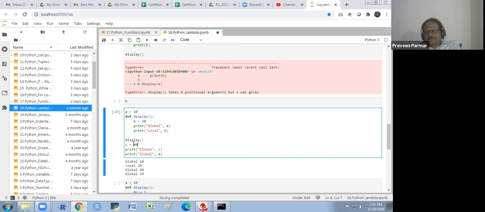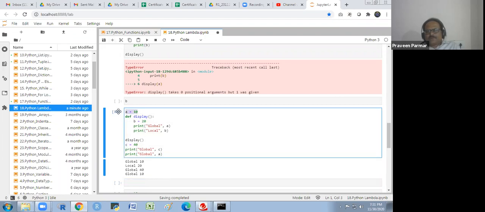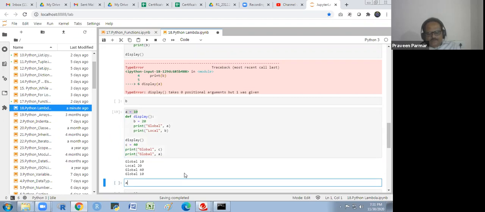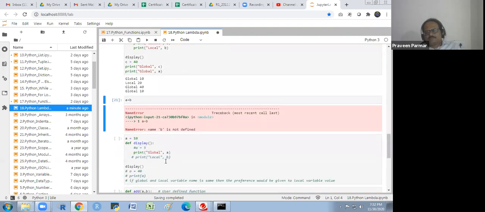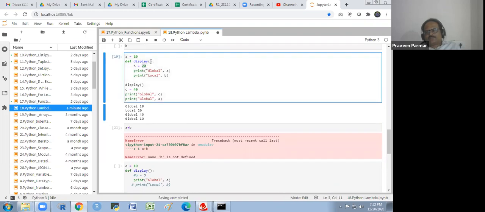Got it? I will explain just a moment, you will understand it better. A and C are global, outside the function. If I write A plus C, what am I getting? 50. If I write A plus B, what am I getting? Does that make sense to you? A little bit you understand. B is local. B is inside the function, so it could apply only in this function.